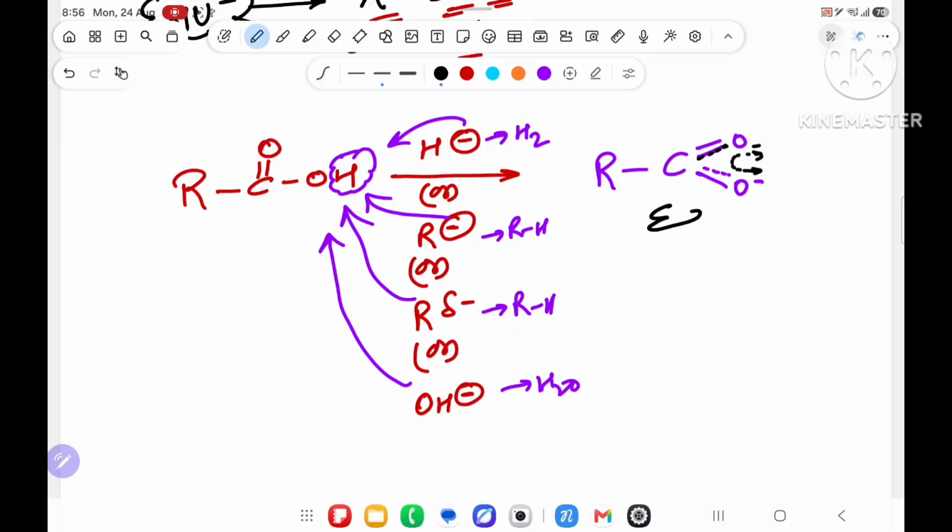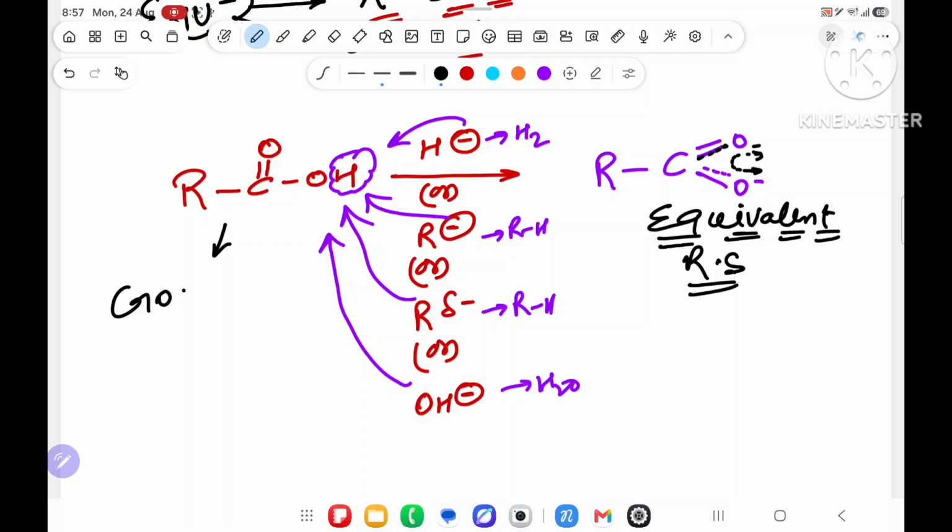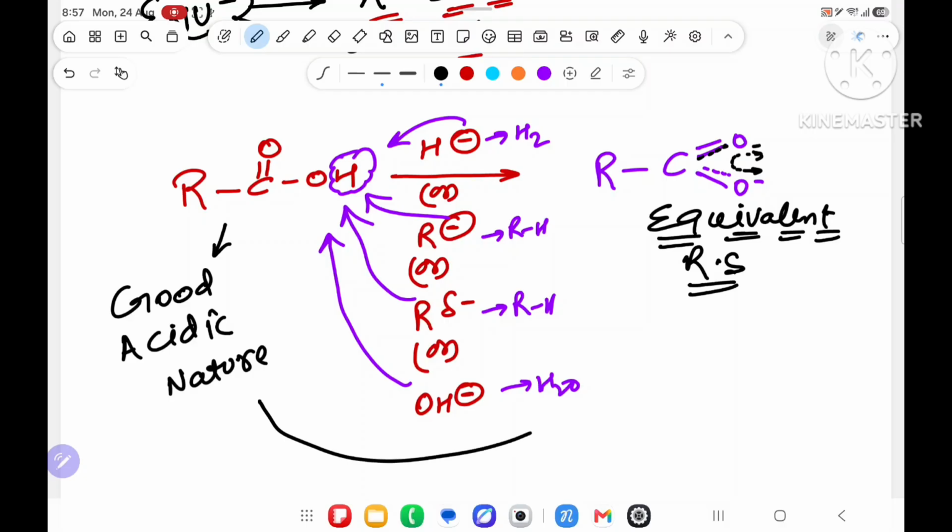These types of resonating structures are known as equivalent resonating structures, and equivalent resonating structures give very good acidic strength. If after removing hydrogen any compound gives an equivalent resonating structure, it means that compound is of good acidic nature. Why? Because after giving H plus, it forms the equivalent resonating structure, so it is of very good acidic nature.